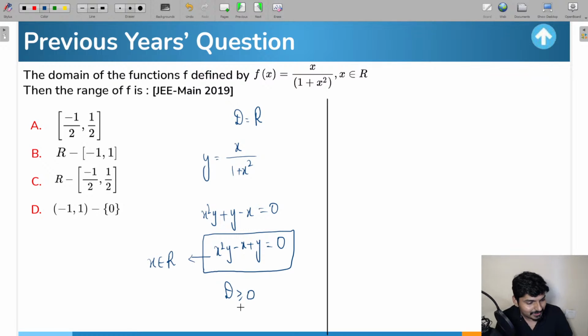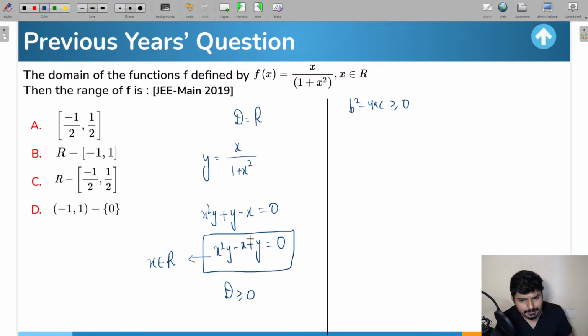Yes or no, everyone? When the value of the discriminant, which is b square minus 4ac, is greater than or equal to 0, then only the roots of the quadratic equation are going to be real. So here the discriminant, b square minus 4ac, is greater than or equal to 0.